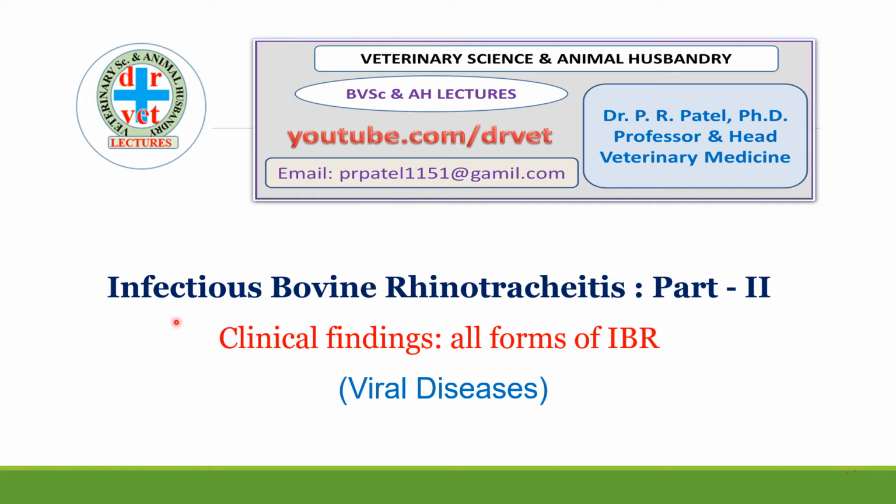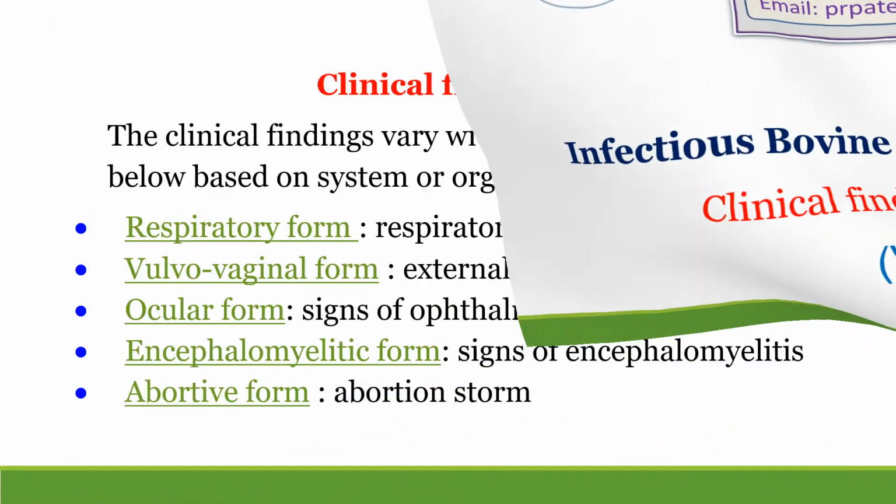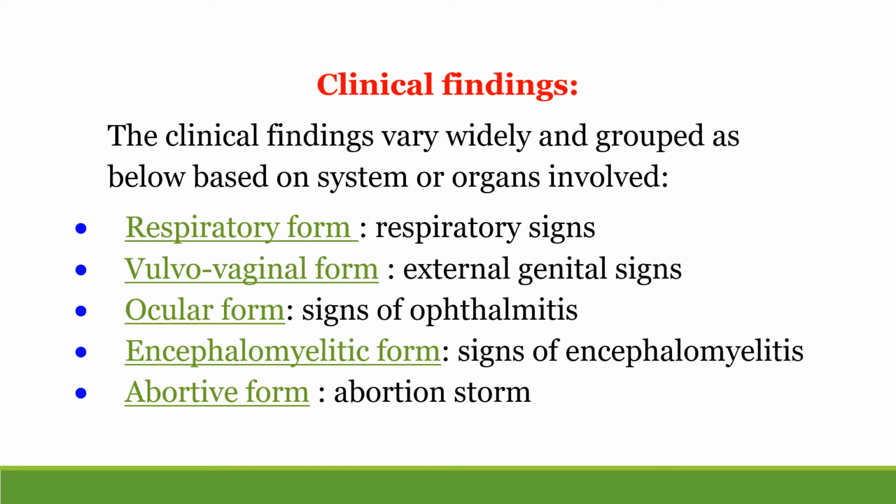We will discuss in this presentation infectious bovine rhinotracheitis part 2. And in this part we will discuss clinical findings and all forms of IBR. This is an important disease, viral disease, and it occurs in India in various states. First, here we will see overall forms of the clinical findings. The clinical findings vary very widely